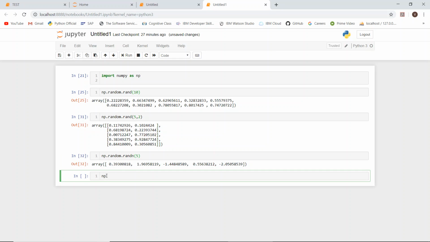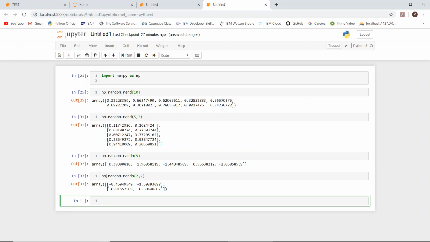So if you want this also in a matrix order or some certain shape, randn of say 5, how to represent the shape? Say 2 by 2.